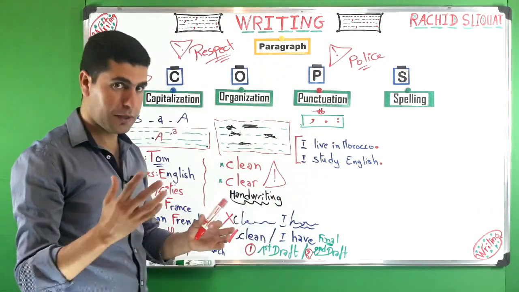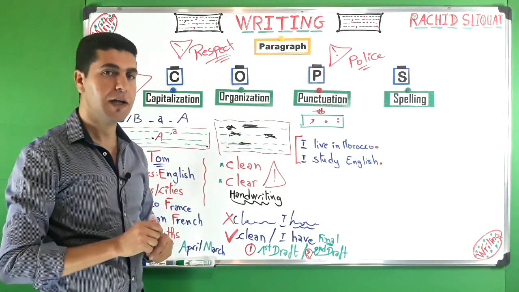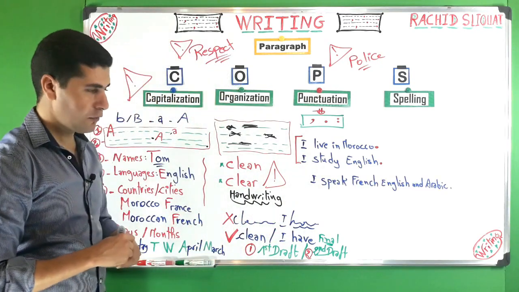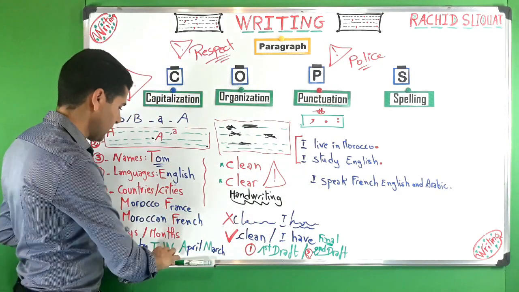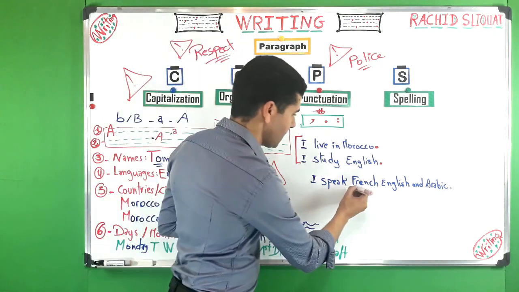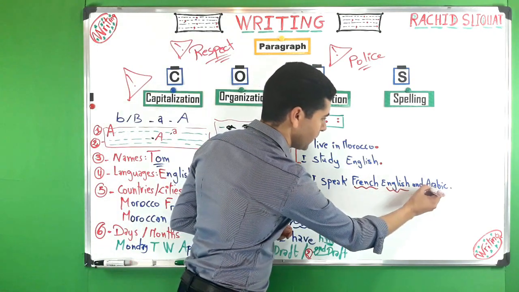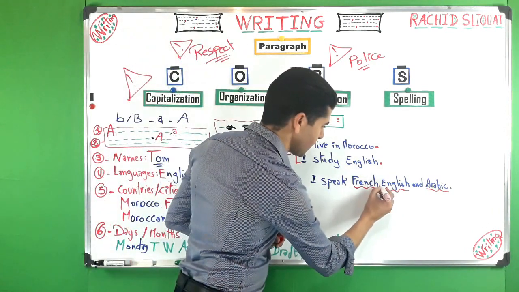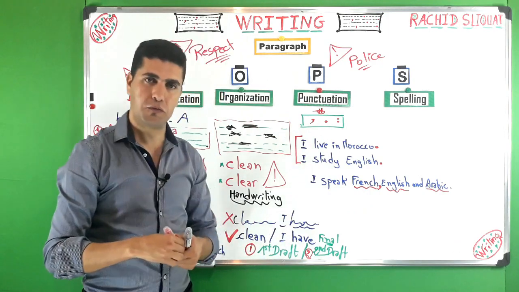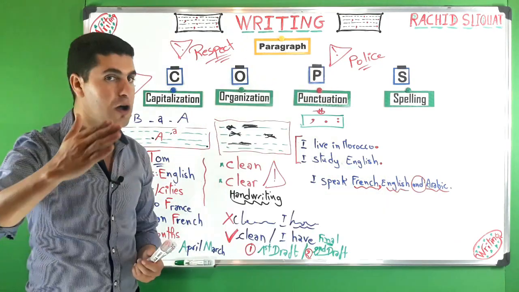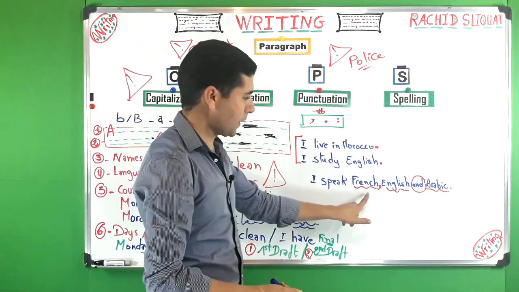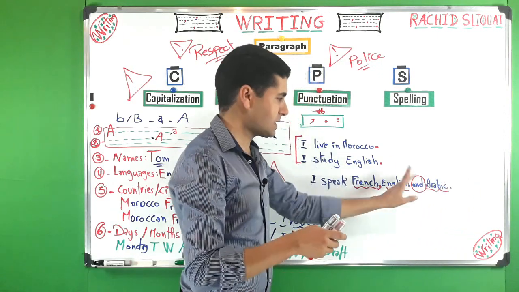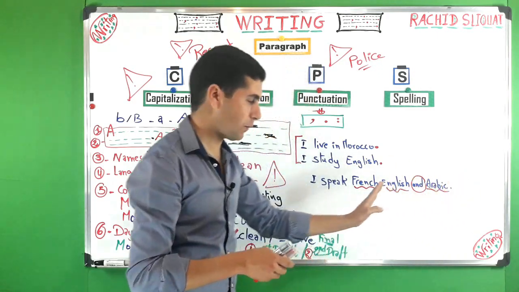Now we need to go to the comma. There are 2 very important cases that you have to remember when it comes to the comma. Number 1, for example, I speak French, English, and Arabic. So as you can see here, we have different things. We have French, we have English, and we have Arabic. Okay? So here in this case, very simply, you put a comma between number 1 and number 2. Number 3, you use and. If you have 4, for example, I speak French, comma, English, comma, Arabic, and Spanish. And is for the last one, okay? Is for the last one.